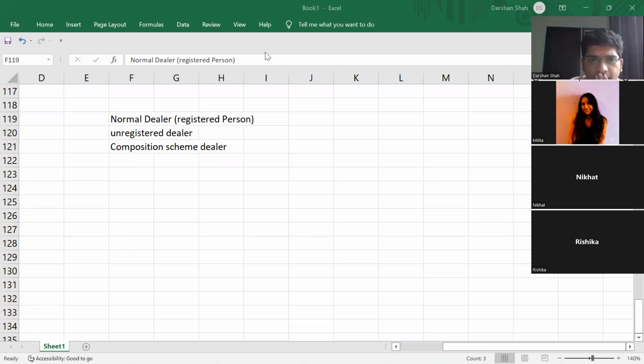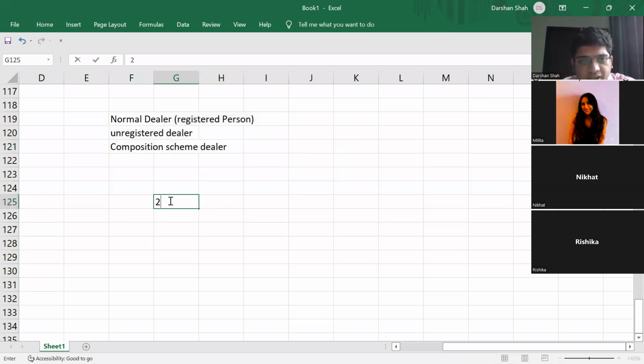Okay, one more doubt. If for the past 2-3 years we are under the threshold limit, but an uncertain event like corona comes and because of that our turnover increases, like medical supply, then what? Is there any exception? No exception. Once you cross 1.5 crore, you become a large scale dealer, no? Why will the government keep on giving you the composition scheme benefit if your turnover is crossing that limit?